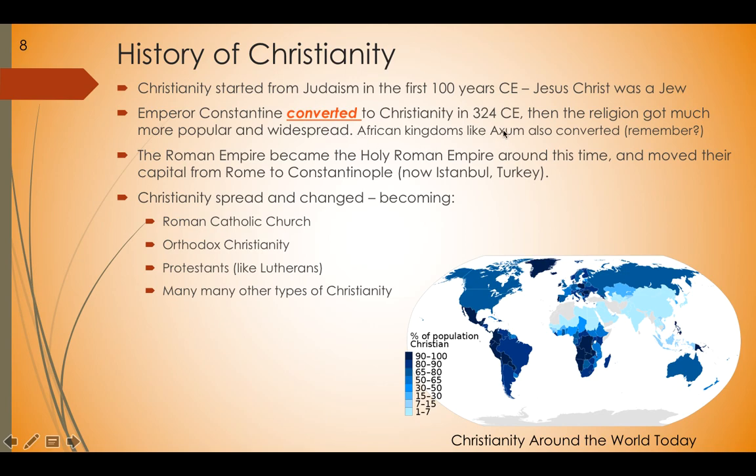Remember the African kingdoms like Aksum? They also converted. So we've got a big map of Christianity around the world. It's really spread far and wide. There are a lot of different kinds of Christianity. You've got the Roman Catholic Church, Orthodox Christianity, Protestants like Lutherans here in Minnesota, and many, many other types of Christianity.